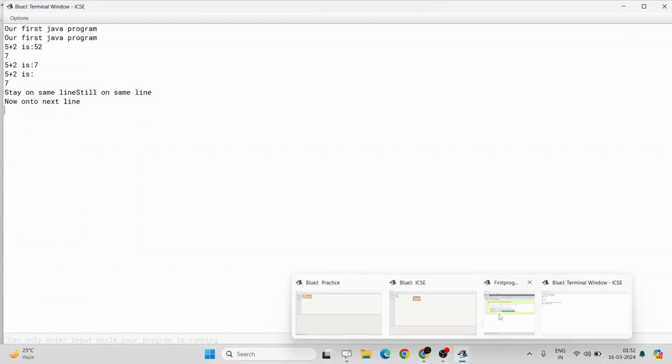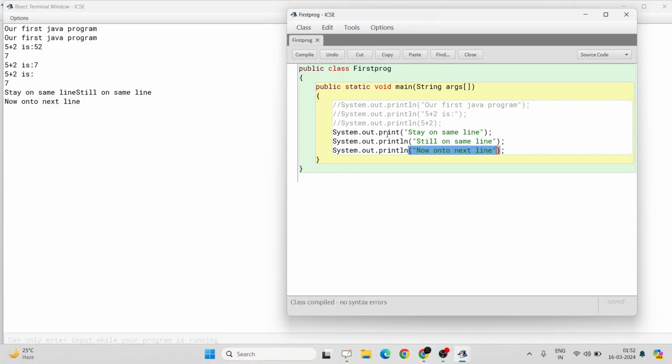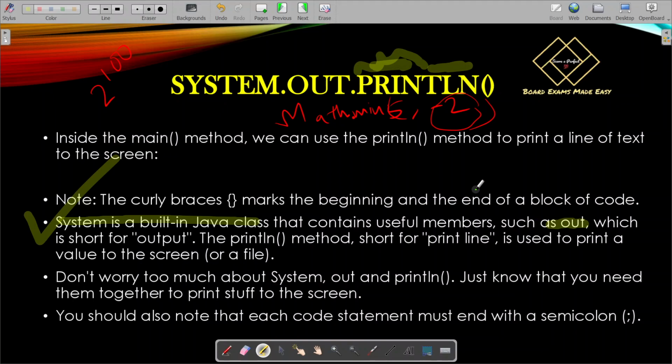Here it is. As I already told, System.out.print "stay on same line" is staying on the same line because only print is written. After that, it finds this "still on same line" statement, which is printed, and it also has ln, meaning line next. After printing this statement, it moves to the next line and prints "now on to next line". I hope it is clear now. All right, so let's move to the slide.